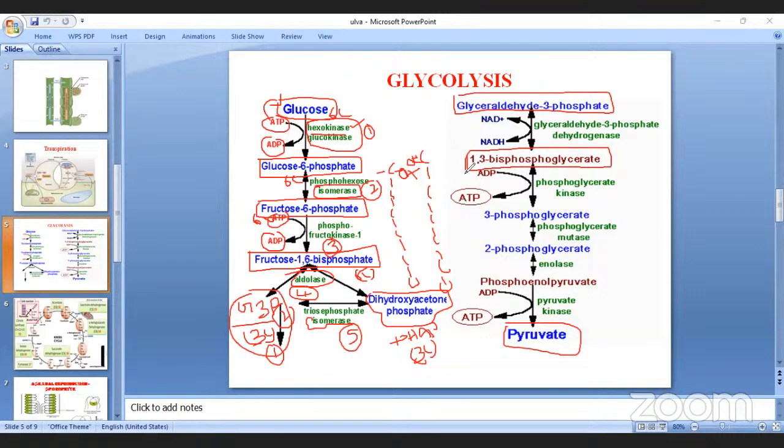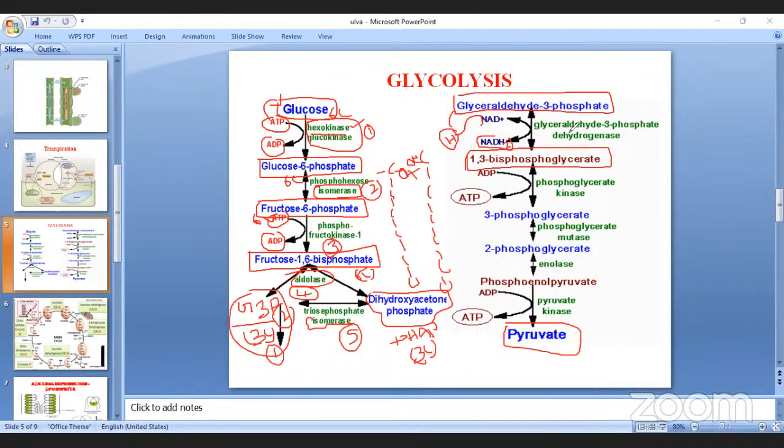During oxidation, hydrogen is removed from glyceraldehyde 3-phosphate and added to NAD, which converts into NADH2.